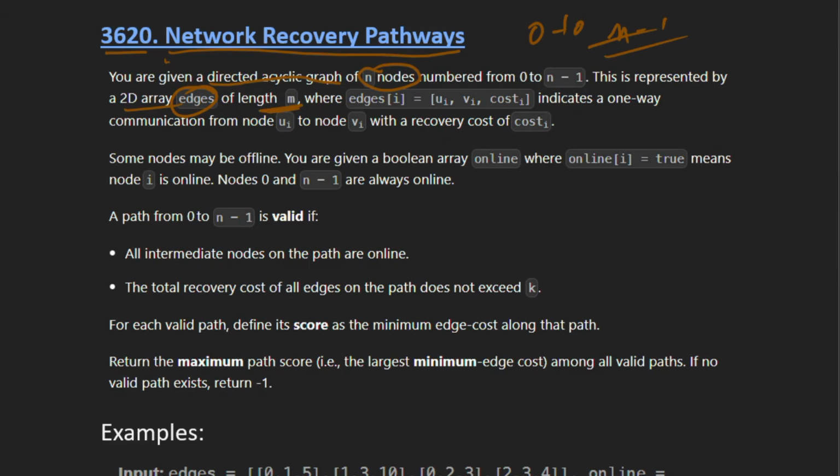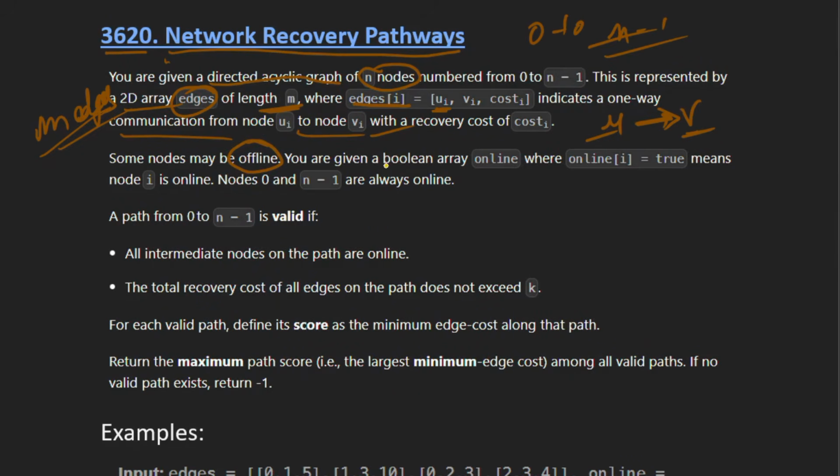That means in the graph we have m edges, where each edge will tell us the initial node, that is u, and the other node v, and the cost, that is the cost to move from node u to node v, or we can say the communication cost from node u to node v. It is also given that some nodes can be offline.